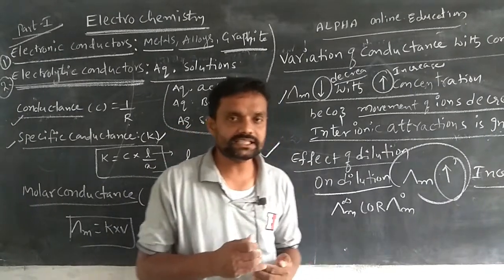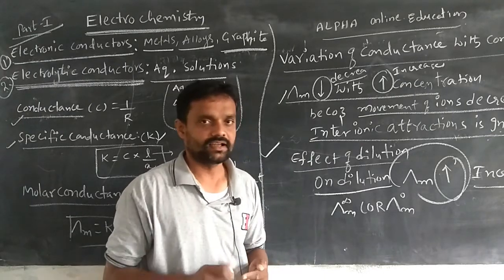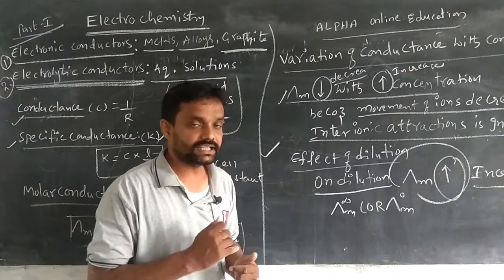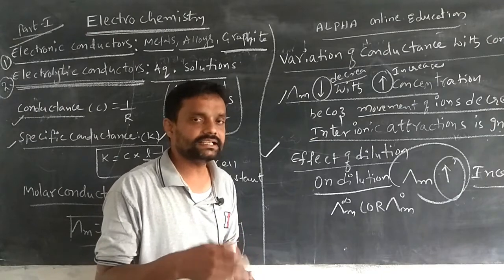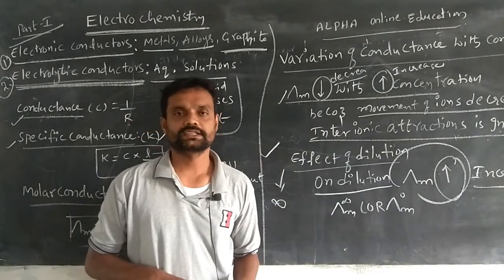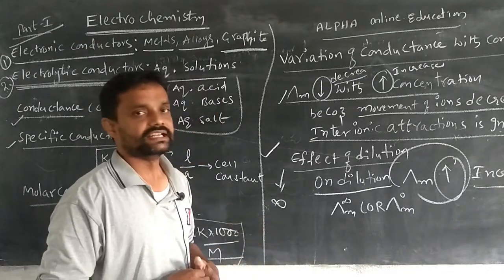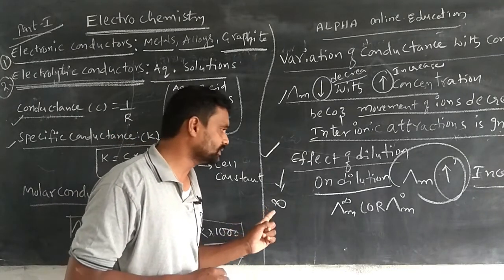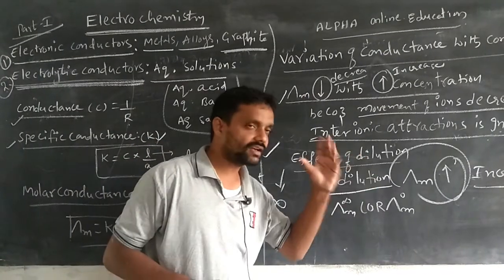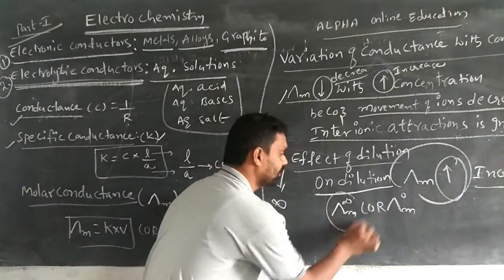For example, dilution increases. We dilute the solution with 1 liter, 2 liters, 10 liters, 100 liters, 1000 liters, 10,000 liters, 1 lakh liters. When the dilution increases and reaches infinity, it is called infinite dilution. At that infinite dilution, the molar conductance is called the molar conductance at infinite dilution.